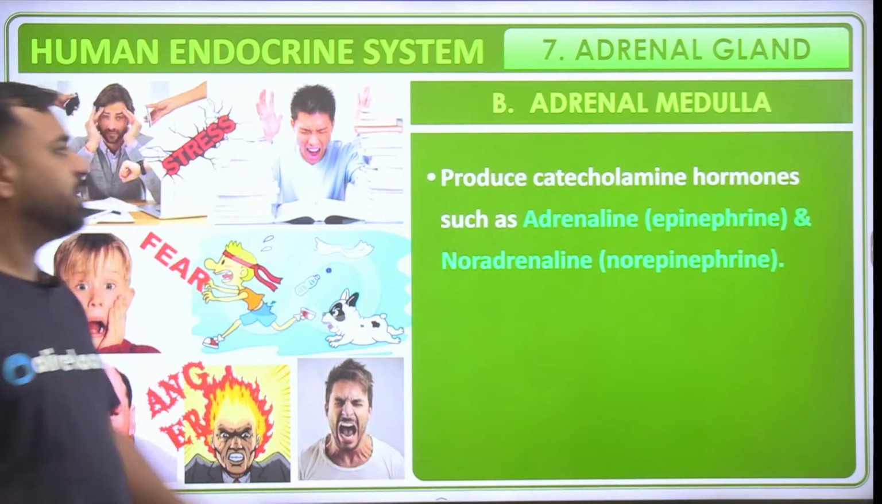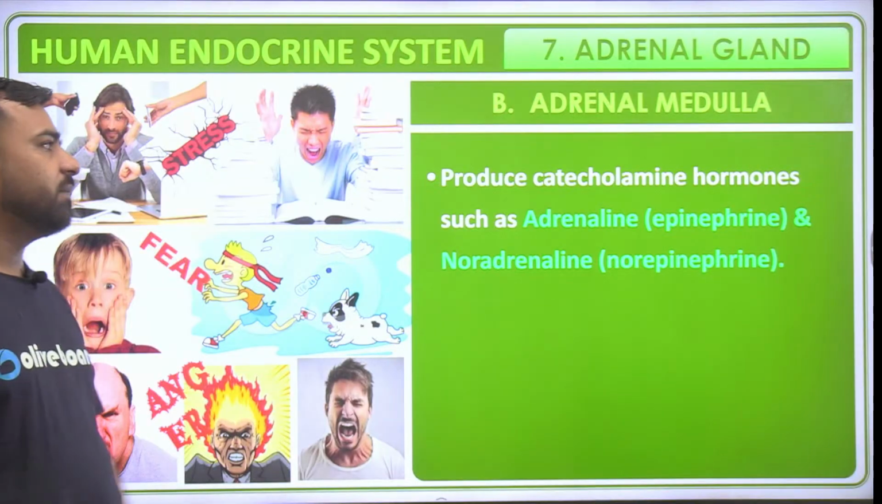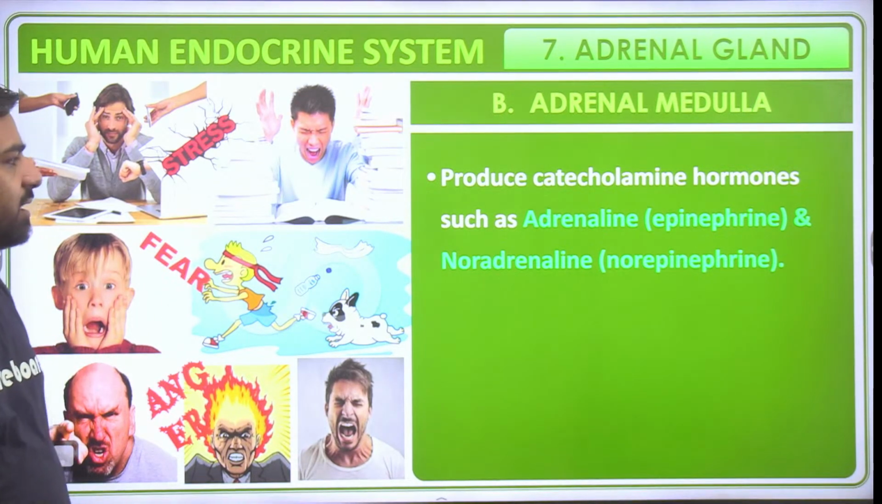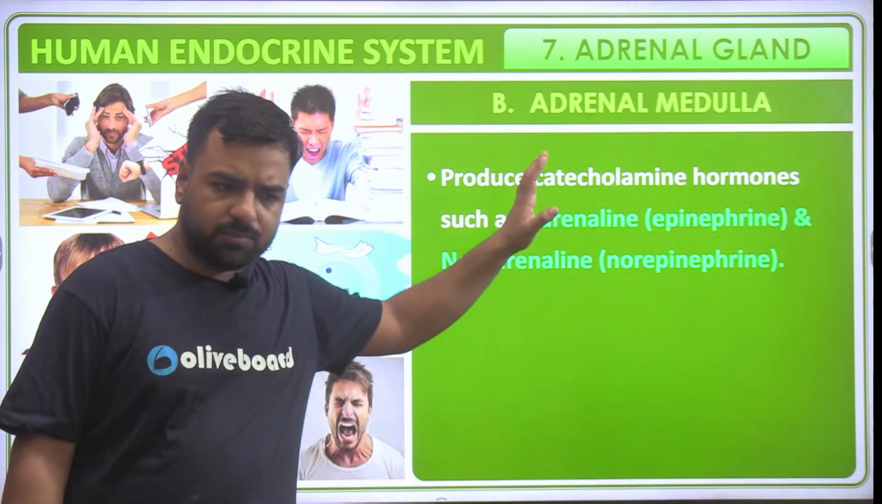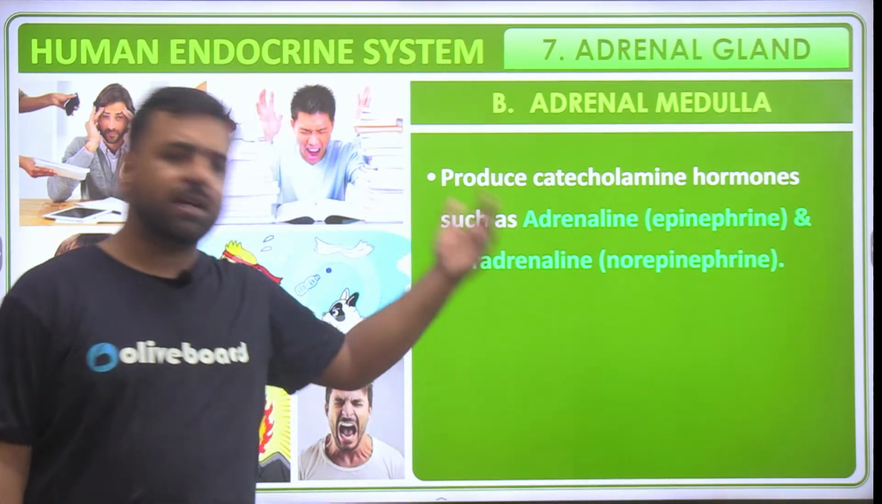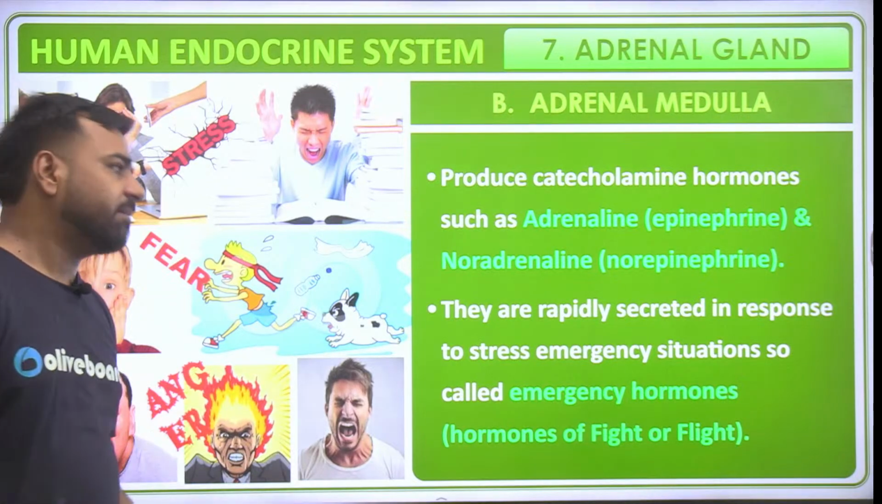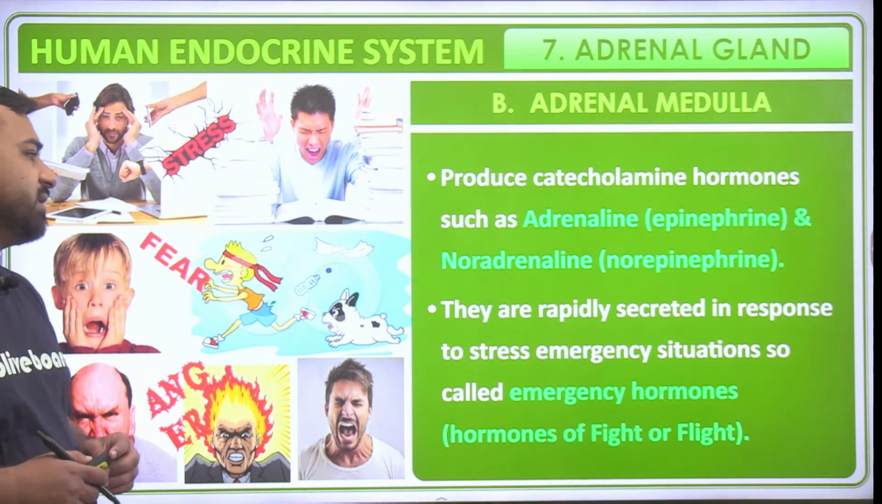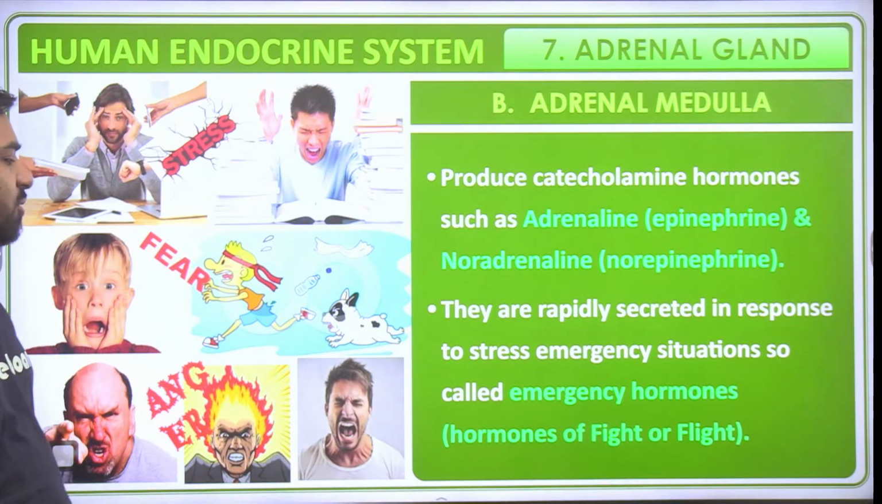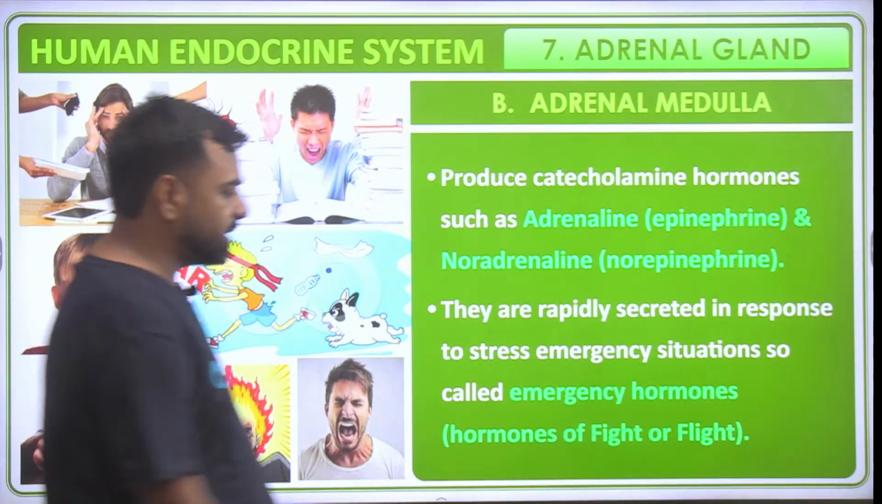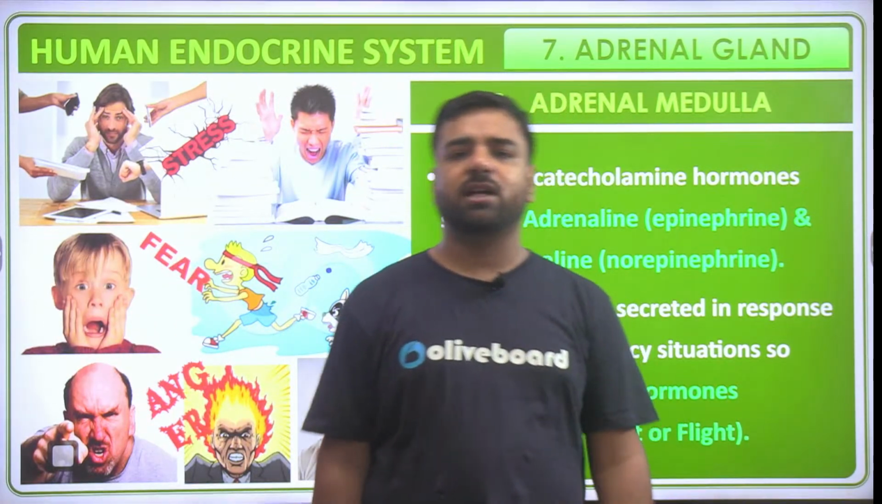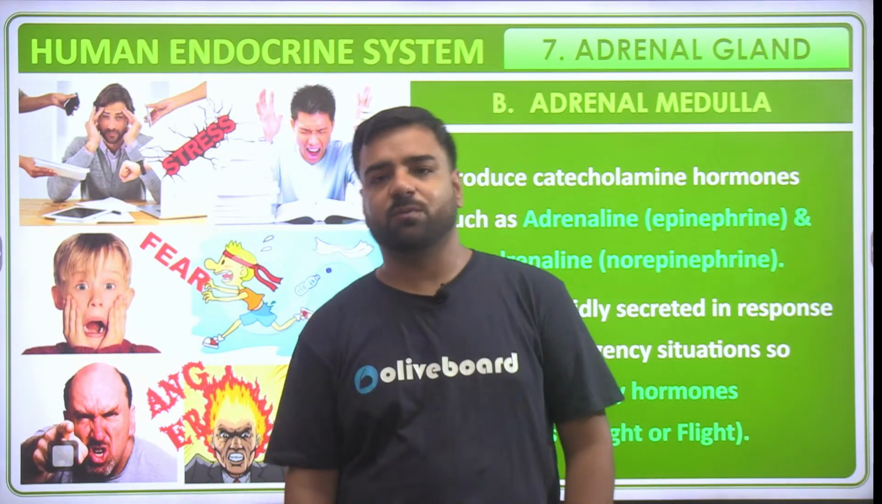So the adrenal medulla produces catecholamine hormones like adrenaline and noradrenaline, which can be asked in the examination in the form of epinephrine and norepinephrine. They are rapidly secreted in response to stress and emergency situations. So they are known as emergency hormones, and also the hormones of fight or flight, or rather we can say that they are 3F hormones.